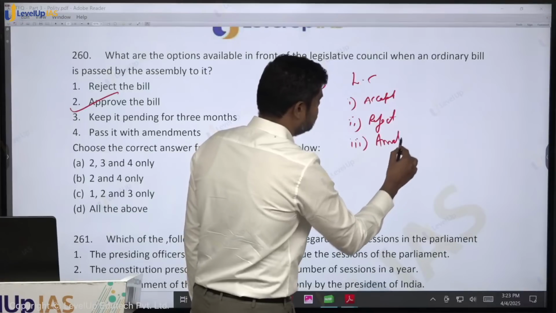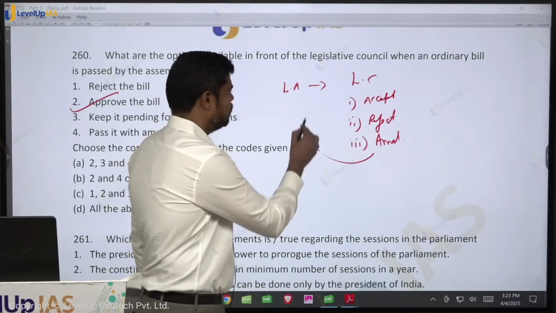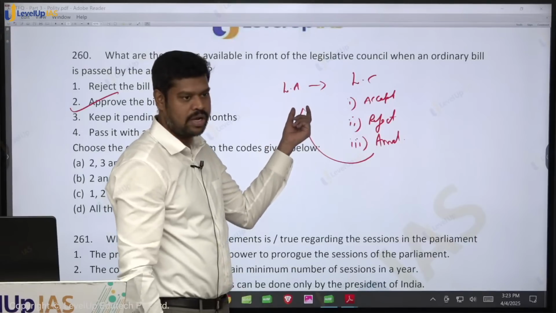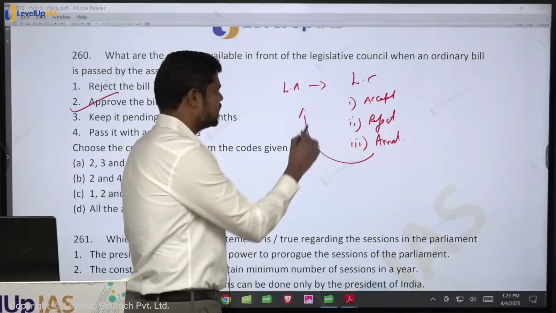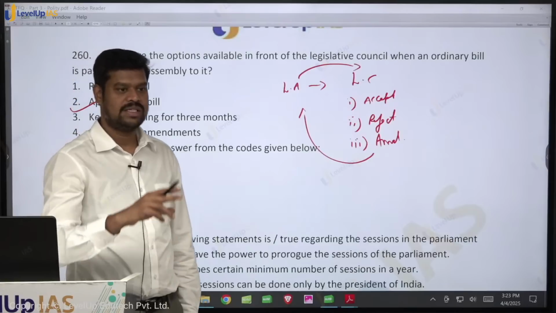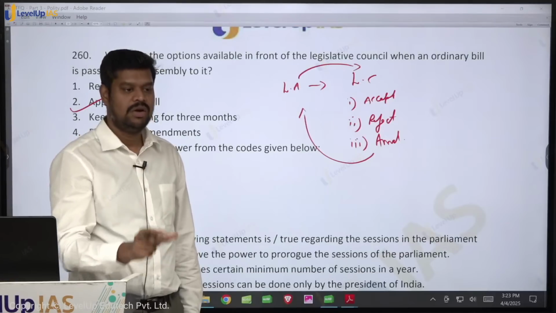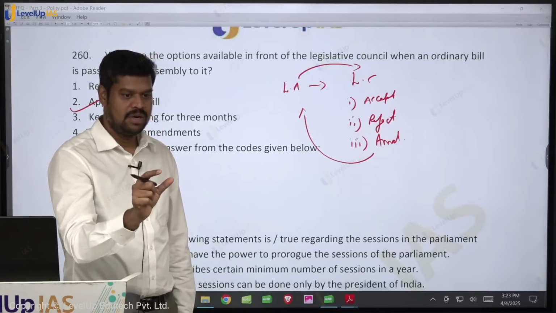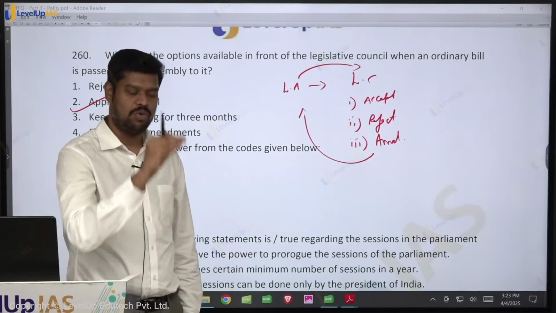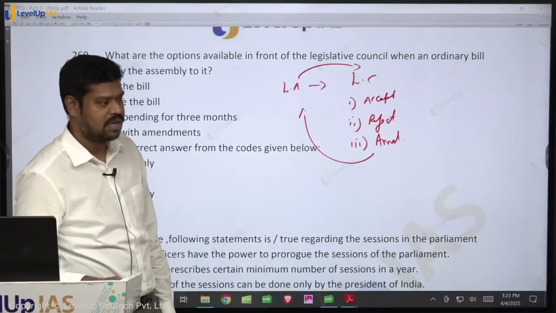But if they make the amendments, in this particular case, it cannot go to the governor for assent. If they make amendments, again they have to send it back to the Assembly. When they send it back to the Assembly, if the Assembly accepts it, it's okay. If the Assembly does not accept it, then the Assembly will send the bill back to the Council for the second time. When the Assembly is sending the bill back to the Council for the second time, what is the time limit? Within 1 month they have to either accept it, or reject it, or again suggest amendments. They can still persist with their amendments. But whatever may be the case, after 1 month, it is deemed to be passed in the same manner as it is passed by the Assembly.